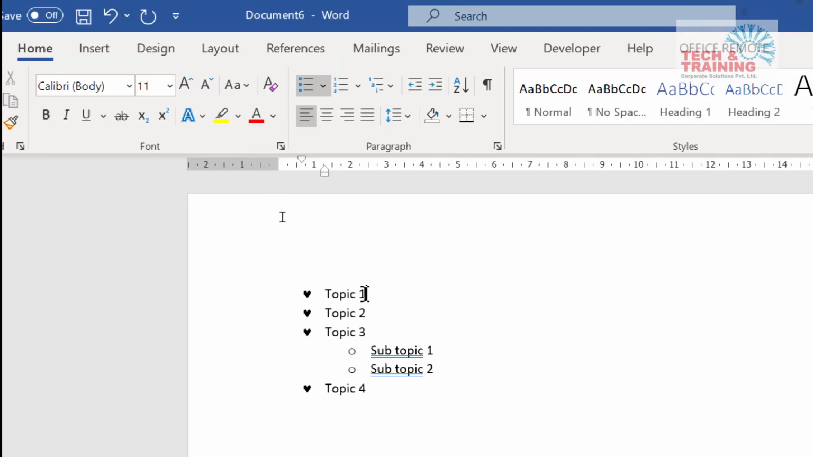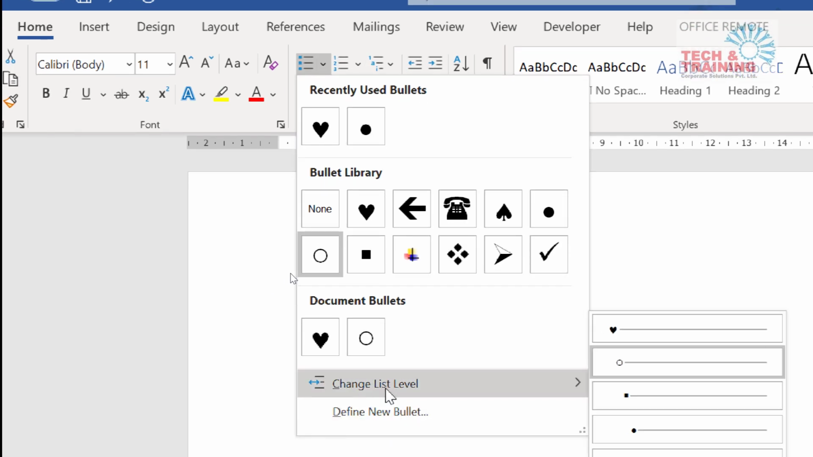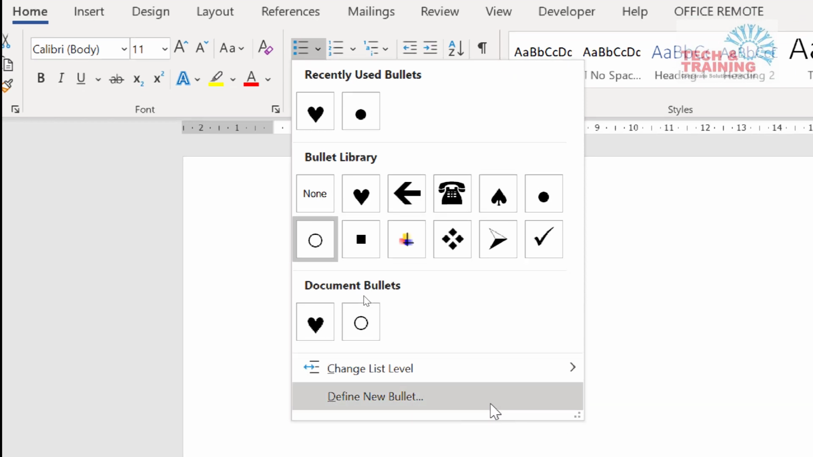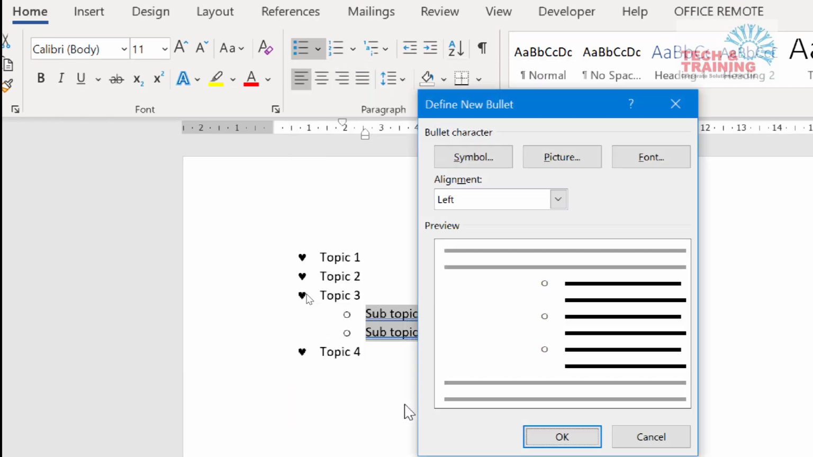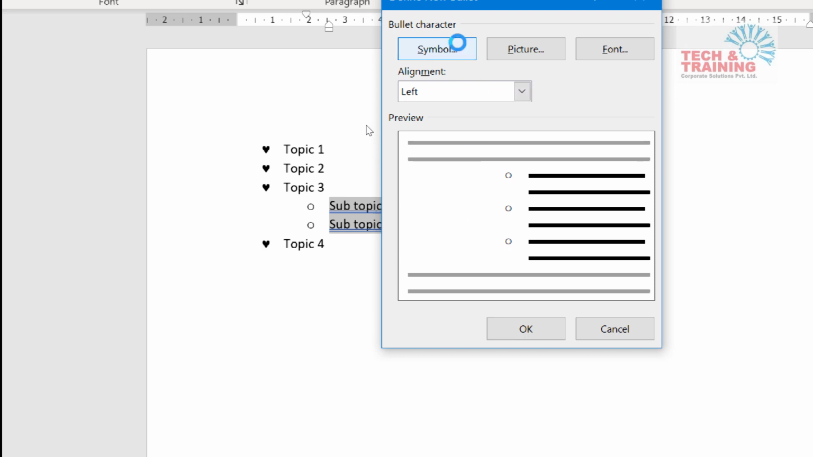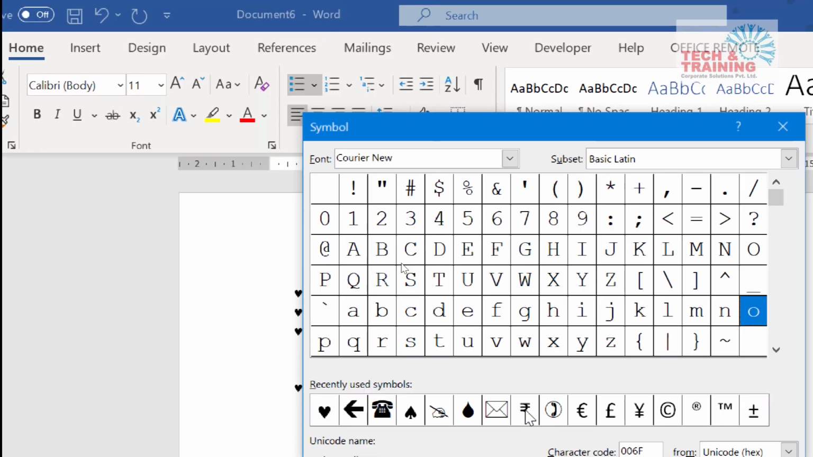Look at it once again. I would like to change this to, I select this, go to drop down. You can define the list level and all those things, you can do it. But now here I can go to define new bullet. Symbol, I want many symbols. These symbols are not enough. So I go to change the format and type wings.